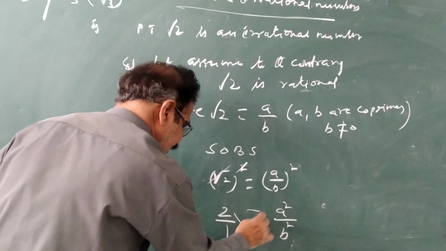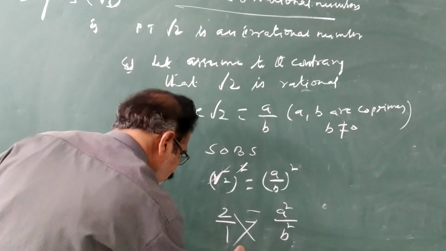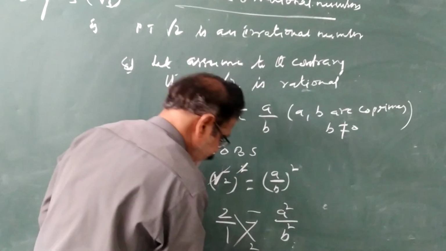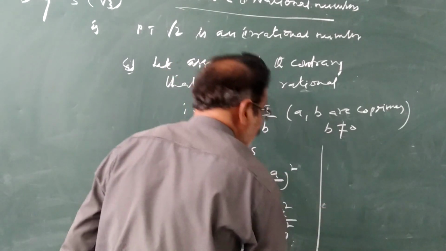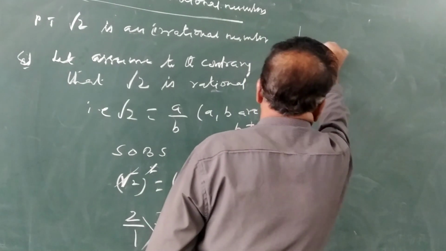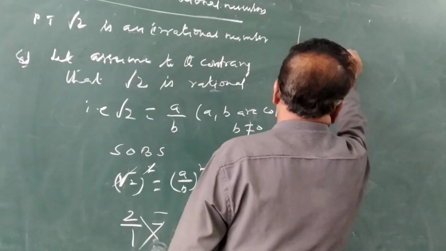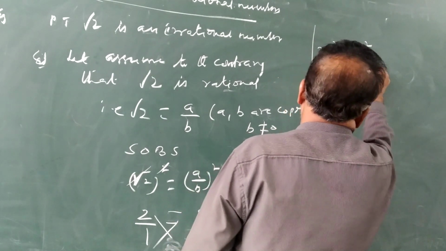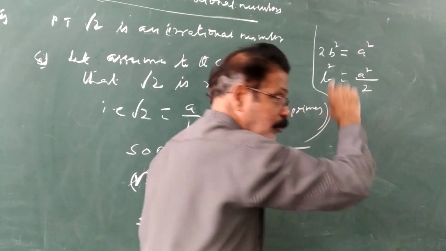By cross multiplication, 2b square is equal to a square. So b square is equal to a square by 2.